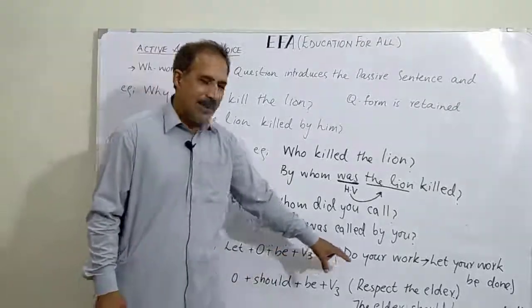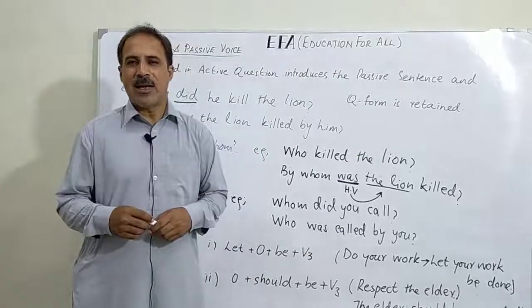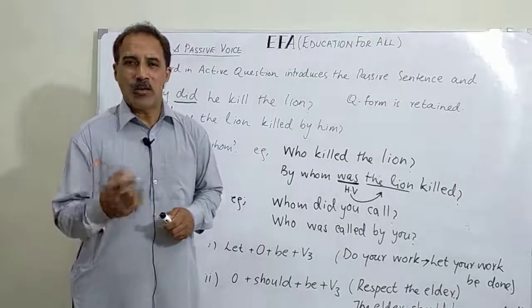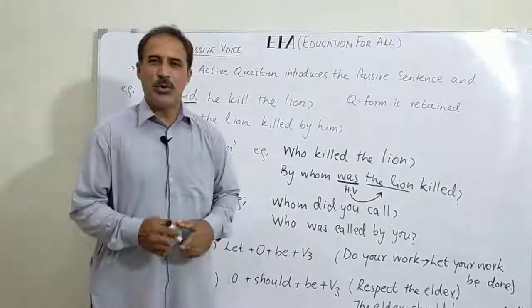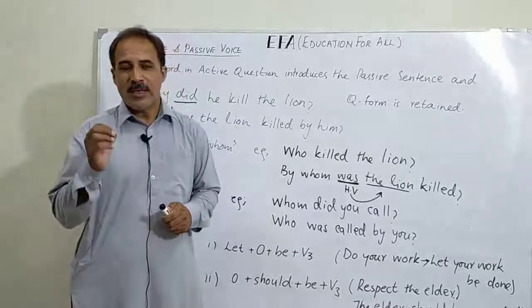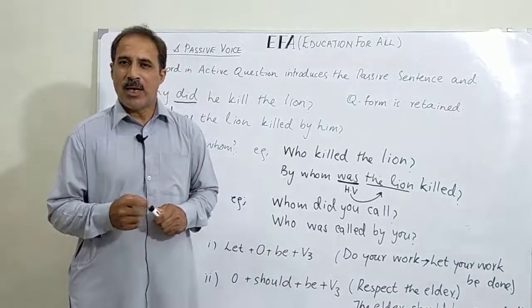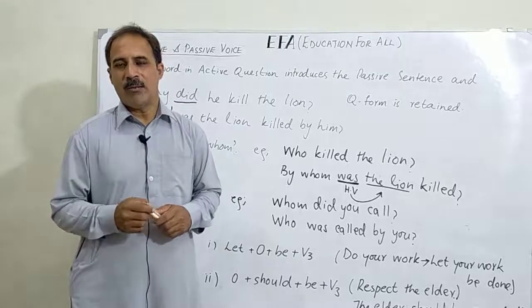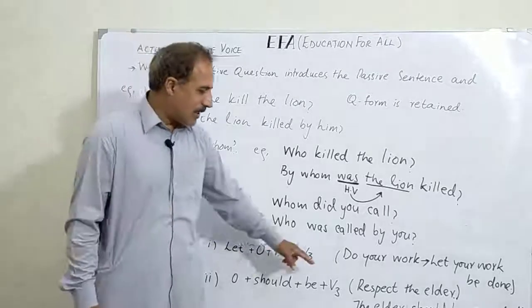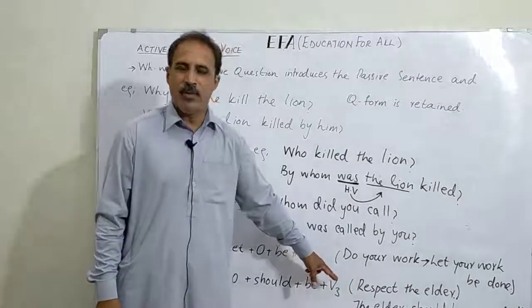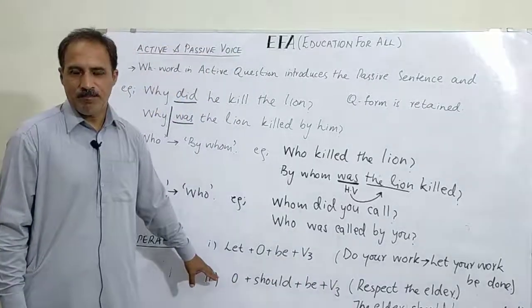For example, respect the elder is a piece of advice compared to do your work. Do your work is a direct command and respect the elder is a piece of advice. So in the second sentence, I have preferred the construction of should be.